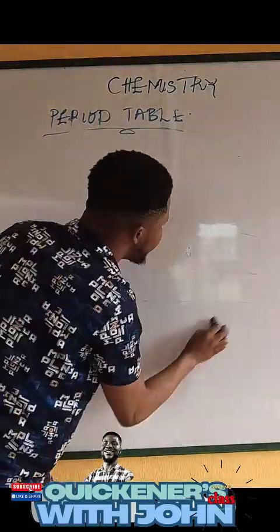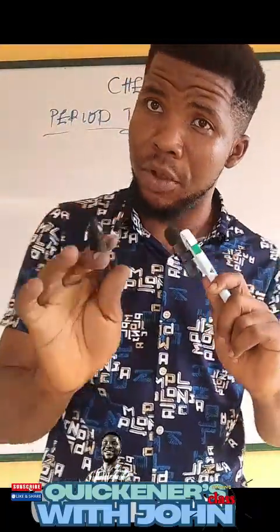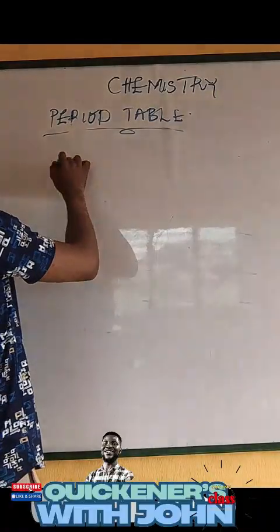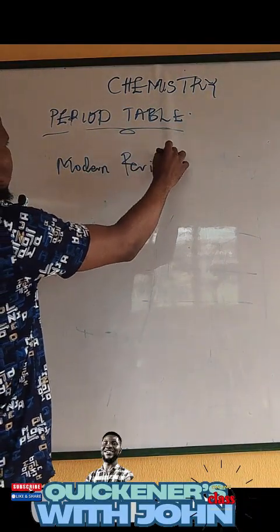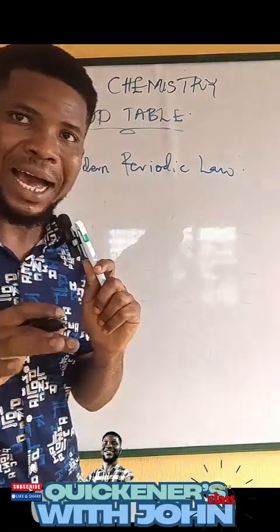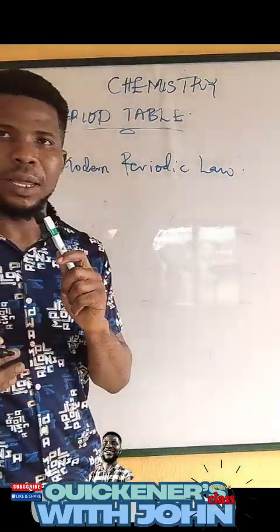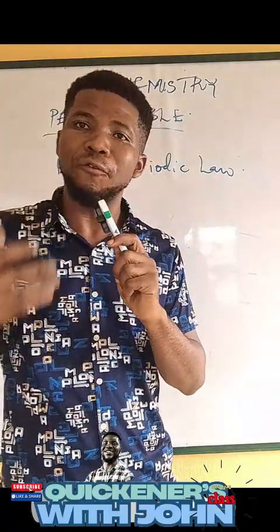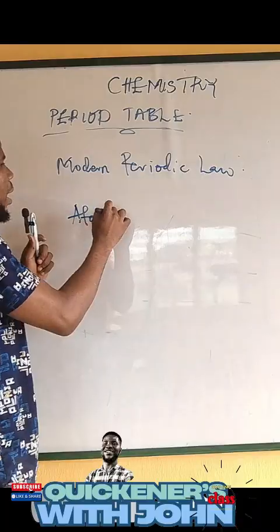In the modern periodic law, the new periodic table was designed based on what we call the modern periodic law. Please follow me. So what is this modern periodic law? We now discover that the atomic property is a periodic function of atomic number. Take note of atomic number.